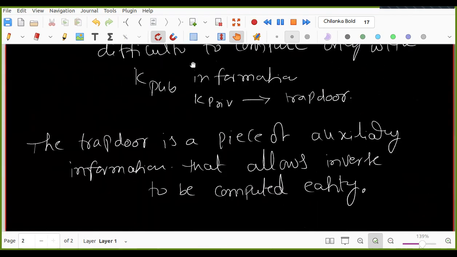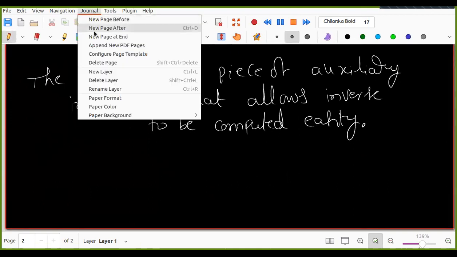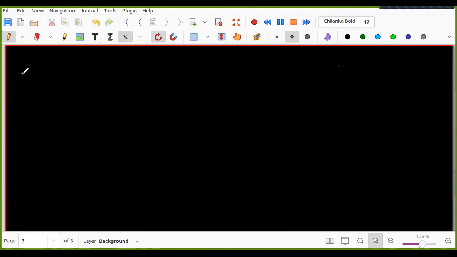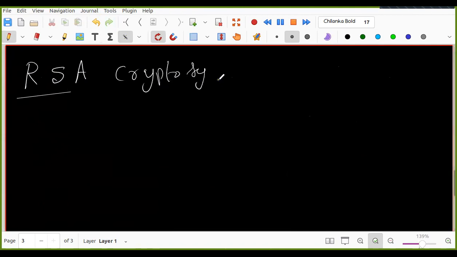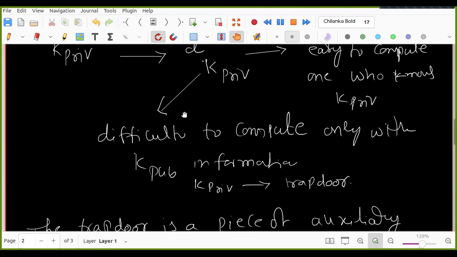We have done several examples, so let us see one example quickly. We have done it, and that's why I'm going a little fast. For example, the RSA crypto system. But before that, you should understand that when Diffie-Hellman first gave their idea, they were not in a position to give a public key crypto system with a trapdoor, meaning a difficult-to-compute one-way function.